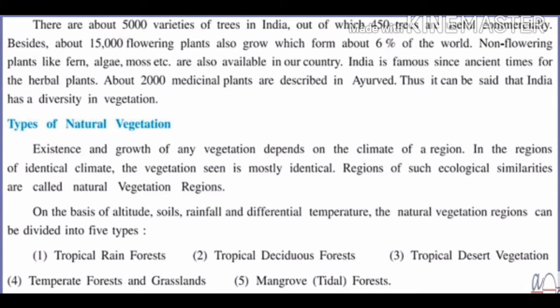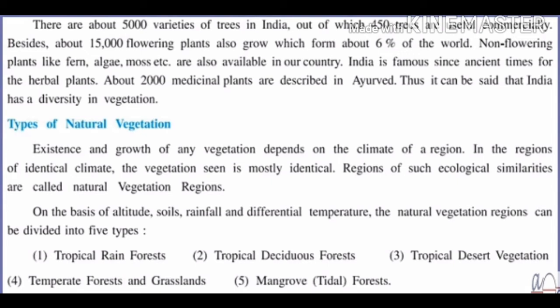What is the meaning of identical climate? It means regions where there is the same type of climate. Two regions having heavy rainfall, or two regions having less rainfall, or the same type of sunshine, is known as identical climate. Where there is the same type of climate, the vegetation found is also the same. Regions of such ecological similarities are called natural vegetation regions.